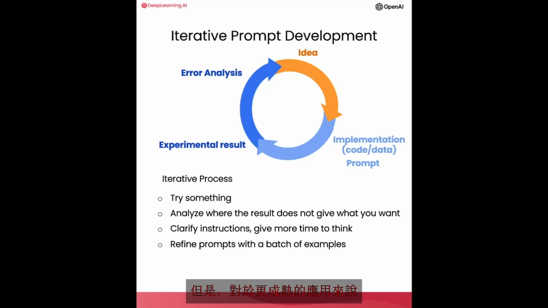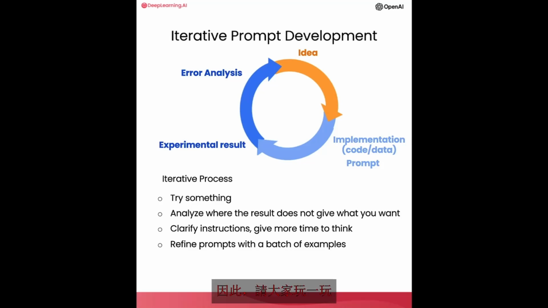But then for more mature applications, sometimes it could be useful to evaluate prompts against a larger set of examples, such as to test different prompts on dozens of fact sheets to see how its average or worst case performance is on multiple fact sheets. But usually you end up doing that only when an application is more mature and you have to have those metrics to drive that incremental last few steps of prompt improvement.